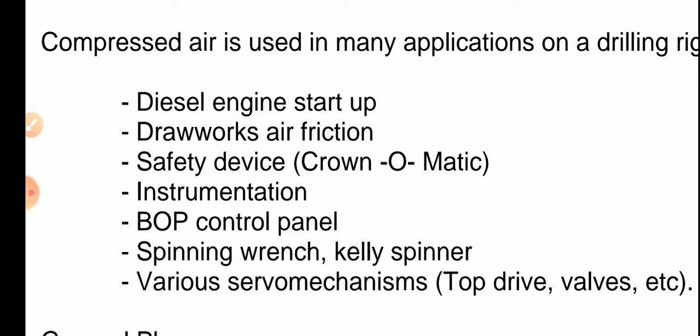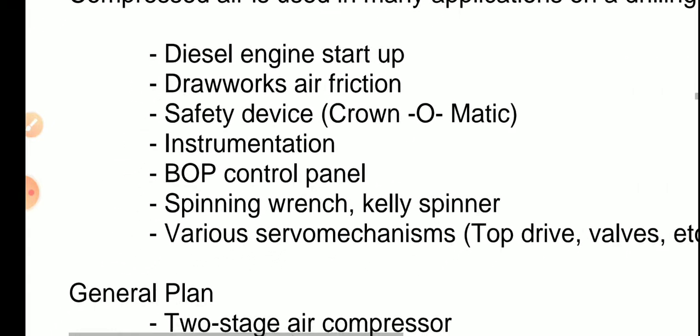Next one is the spinning wrench and Kelly spinner. What is a spinning wrench? On the rig floor we are using one wrench that we use to make up and break out the drill pipes. That is also a pipe spinner. We call it a pipe spinner also. Kelly spinner. Also we are using various servo mechanisms in the top drive, valves, etc.